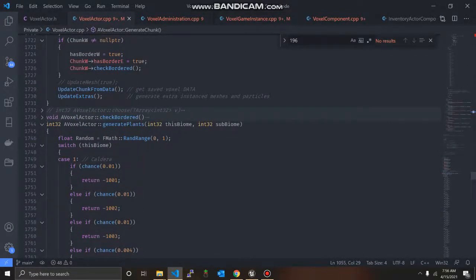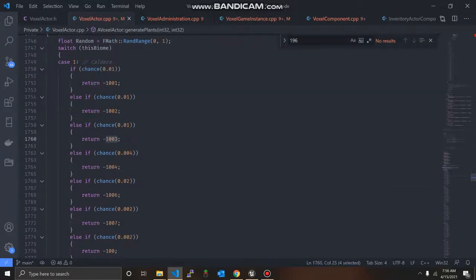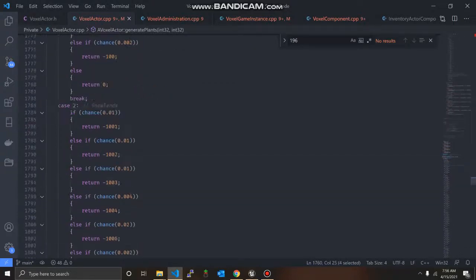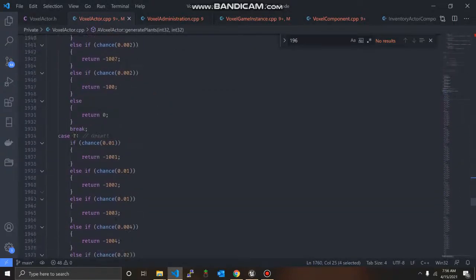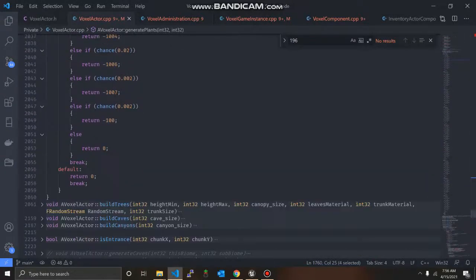Here we have some RNG for generating plants. Currently these return values don't actually function because I've since reworked the inventory system considerably. But there's 9 different types of biome generation that can happen.